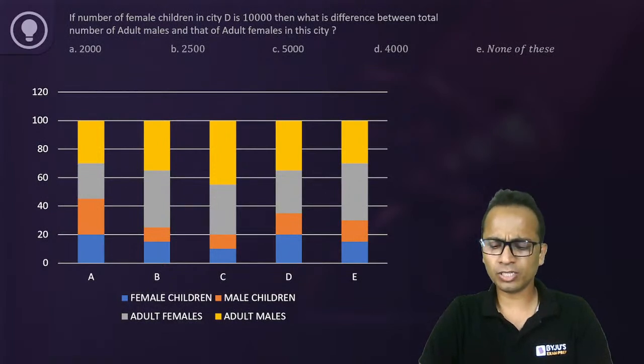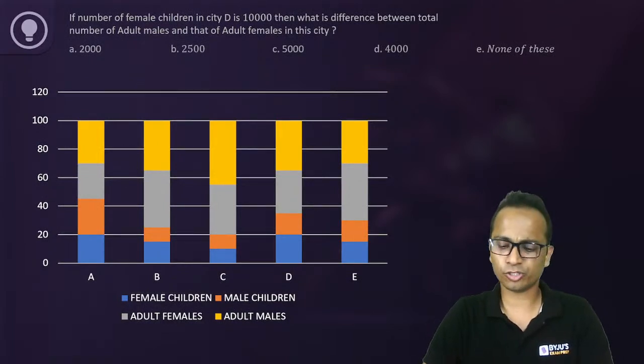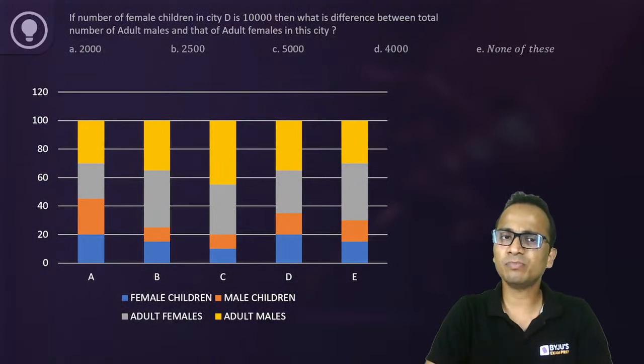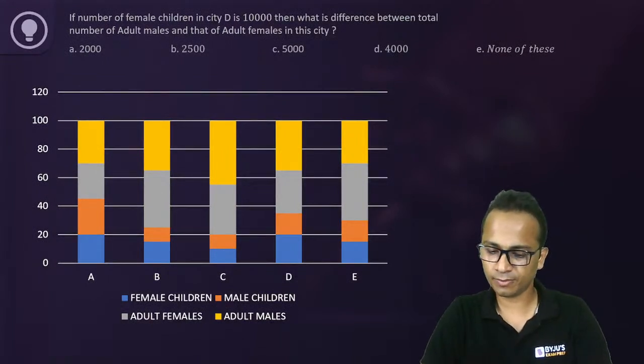You will have to work on the approximation techniques for this question. More approximations to pick up the values from these bars will be required in this one.